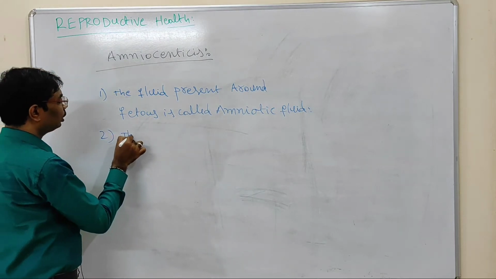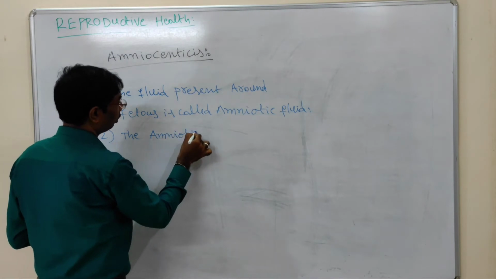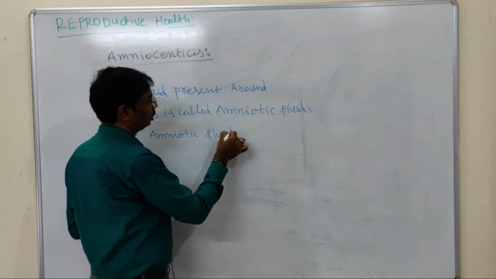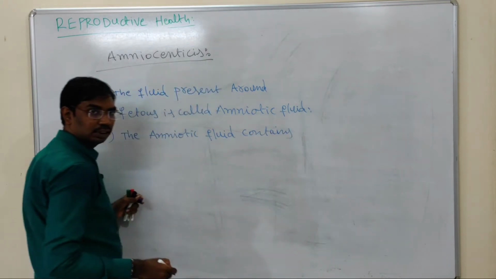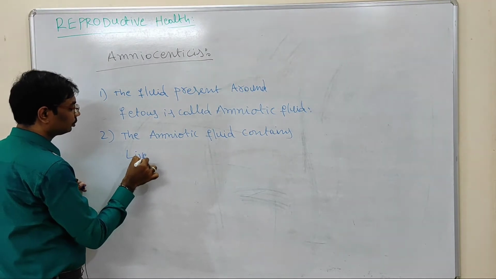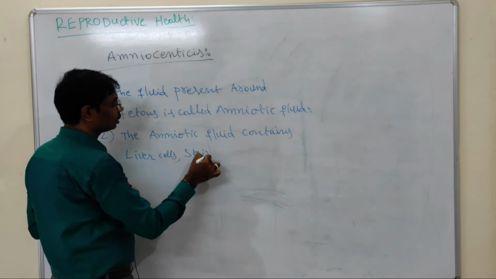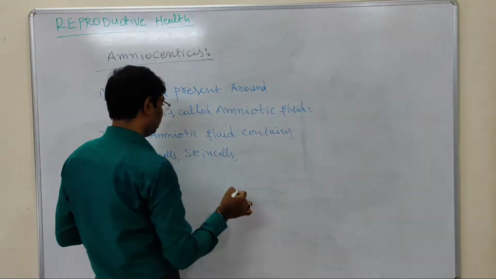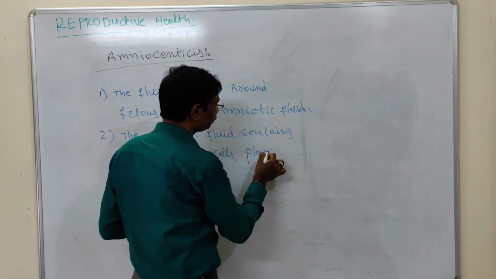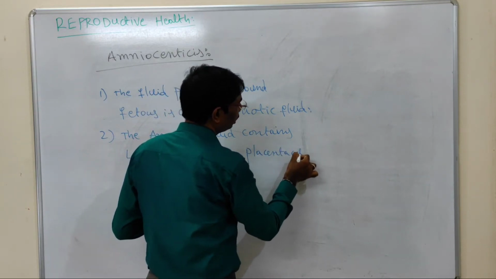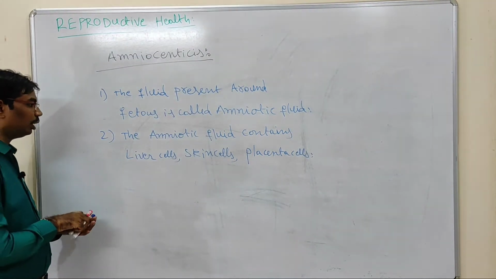So the amniotic fluid contains liver cells, skin cells, and placenta cells. Liver cells, skin cells and placenta cells are present in the amniotic fluid.